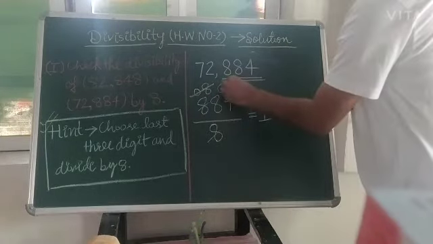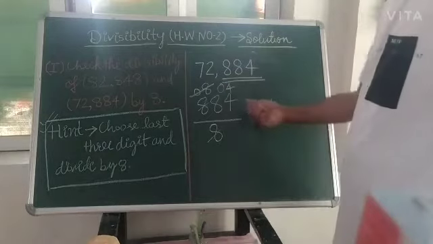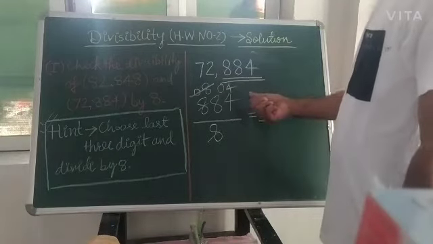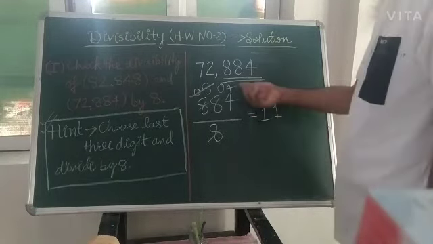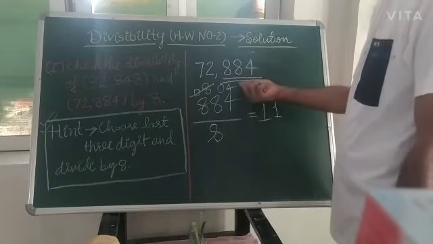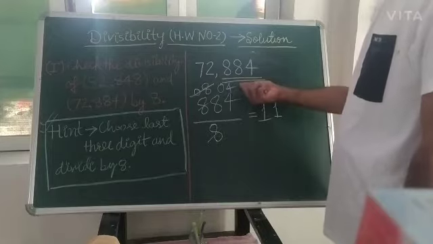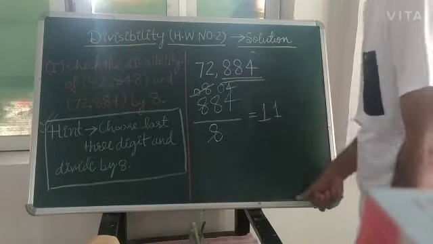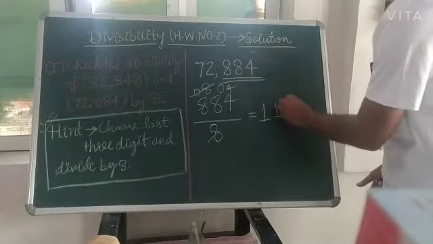Next what will you bring down? 4. Since this is not completely divisible, it is not dividing this 4 here. So what will you do? You will put 0 here.